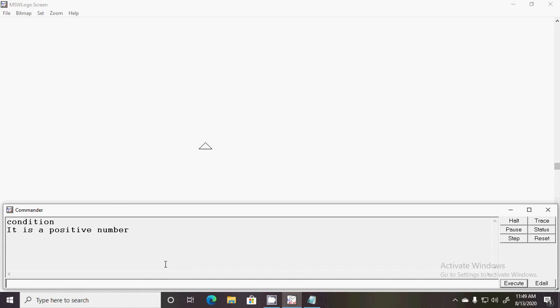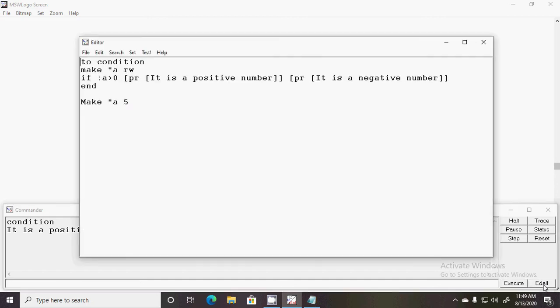Mswlogo is also a programming language. In class 3, on the first day I started, I told you that Mswlogo is called a language. With the help of Mswlogo you can create very simple programs. So this is a very short program.